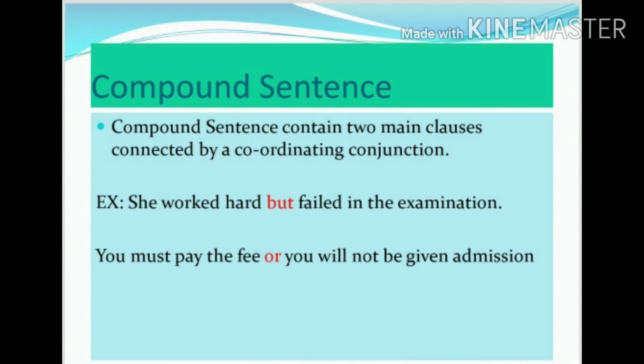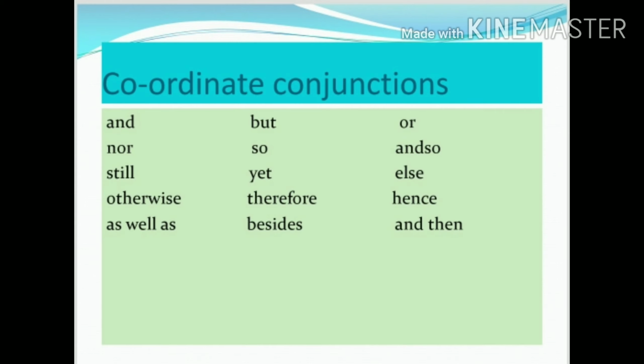Let's see examples. She worked hard but she failed in the examination. You must pay the fee or you will not be given admission. Here, but and or are called coordinating conjunctions.